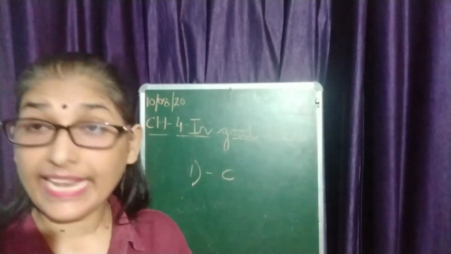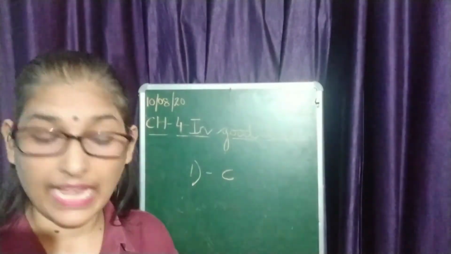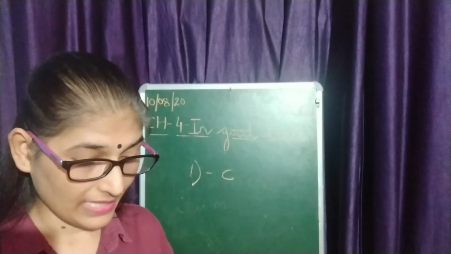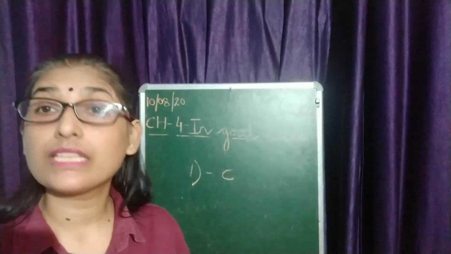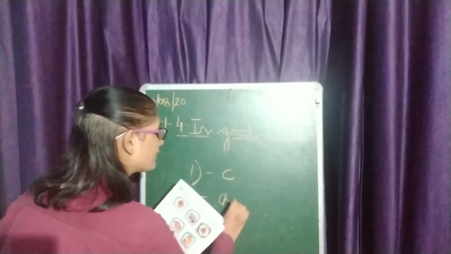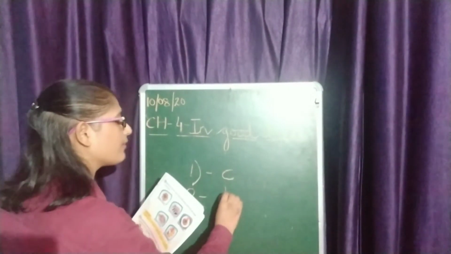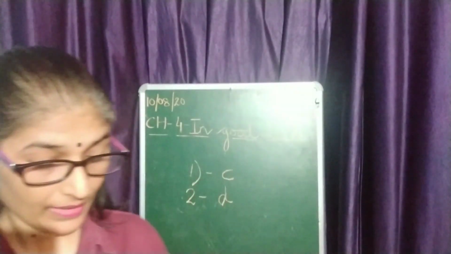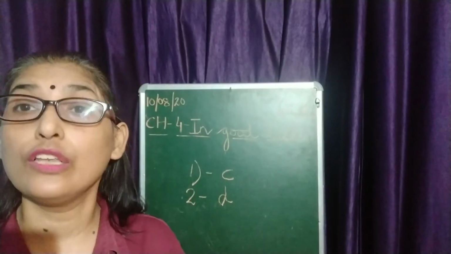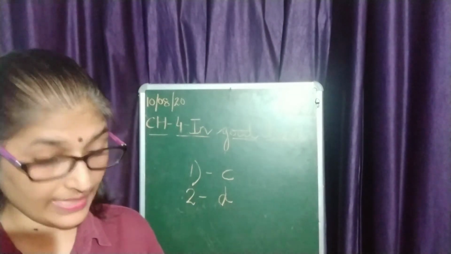Next is eat like a horse. That means to eat a lot. So, what is the answer of the second one? This is D. To eat a lot. Okay. Now let's see the third one.